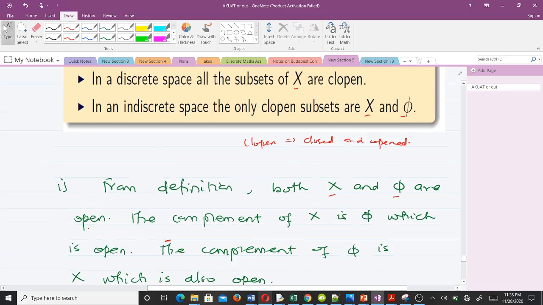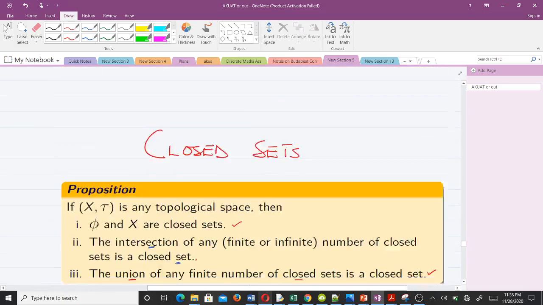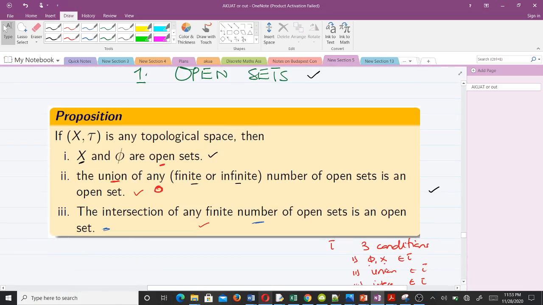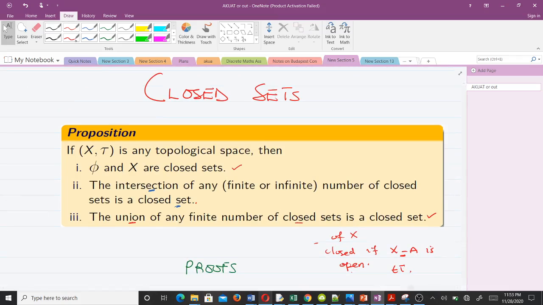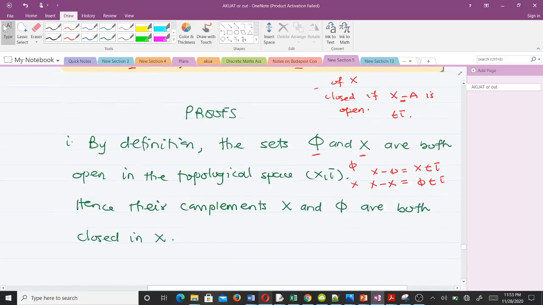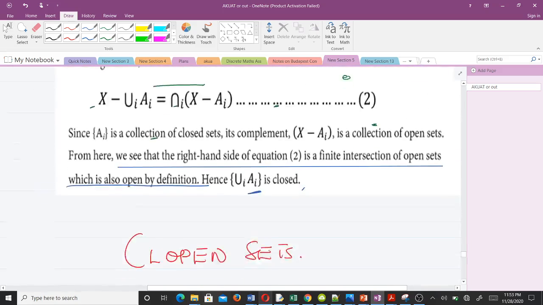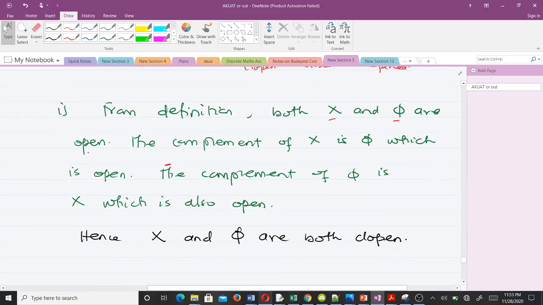So this X and phi are always open. Then okay, let me come here so that it becomes very simple. So here we could see that X and phi, X here and phi here, are always open. And the same X and phi are also always closed. So that means they are clopen, right? So you can use that alone to say they are clopen. But let me also provide some simple explanation here.